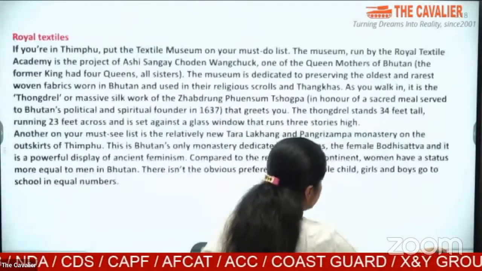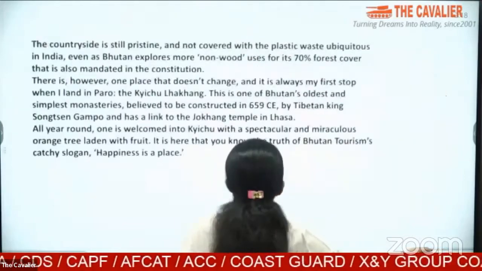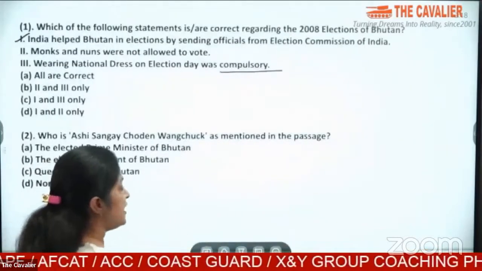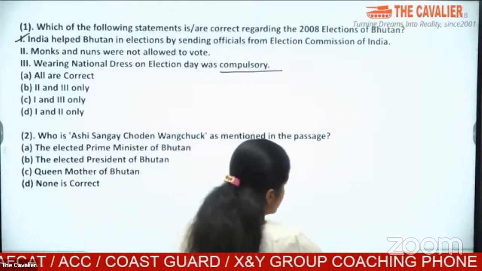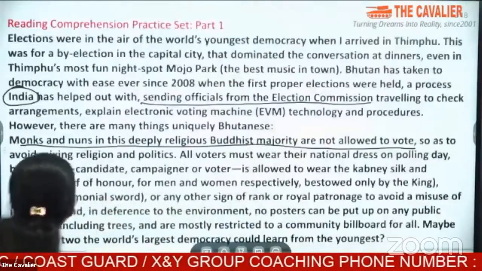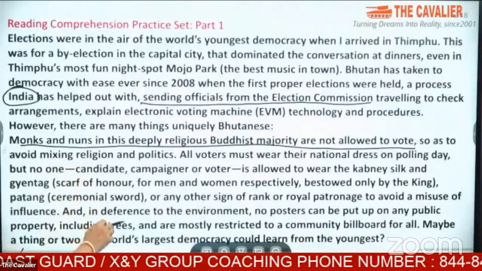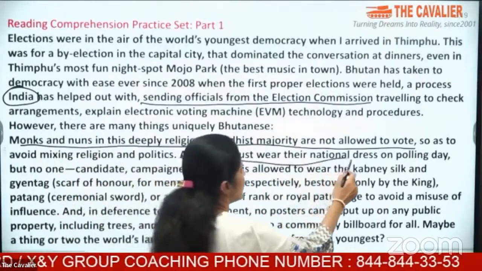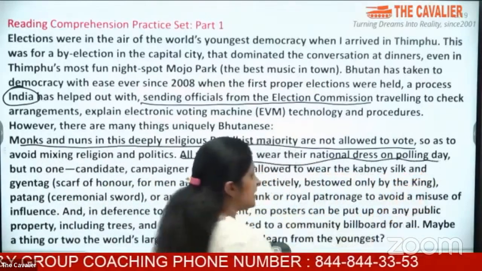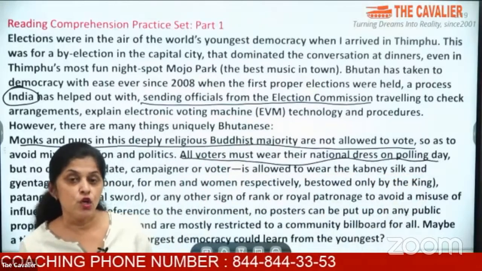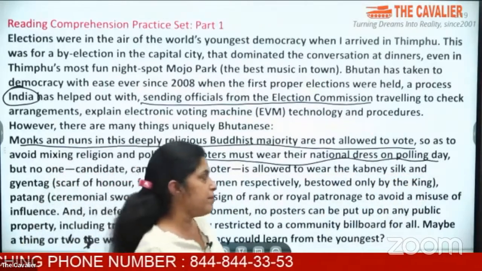And what is the third part that we are talking about? What was the third thing that it said? It said here that wearing national dress on election day was compulsory. So is it there or not? Let us check here. Now, avoid mixing politics and religion. All voters must wear their national dress on polling day. So we have been able to get all the three answers, which means that all three of them are correct.